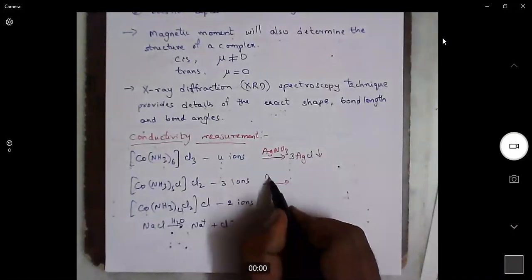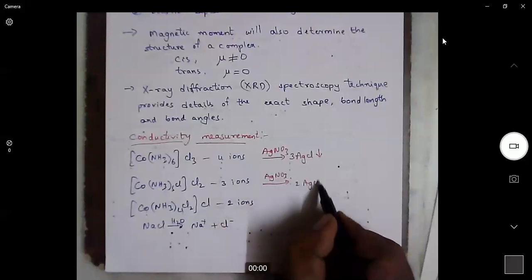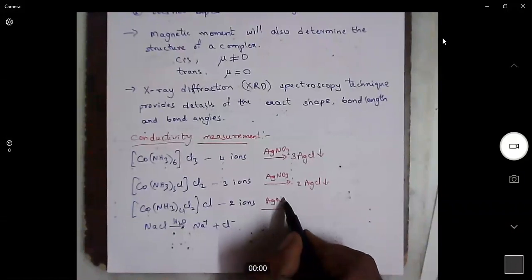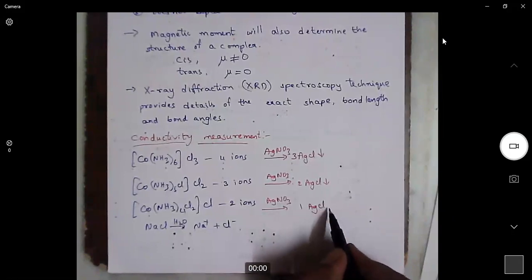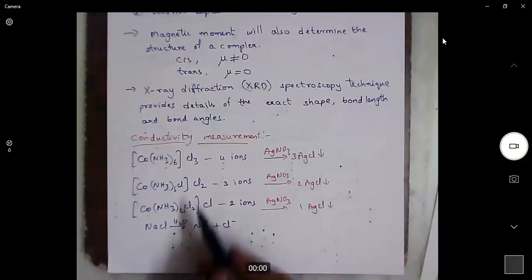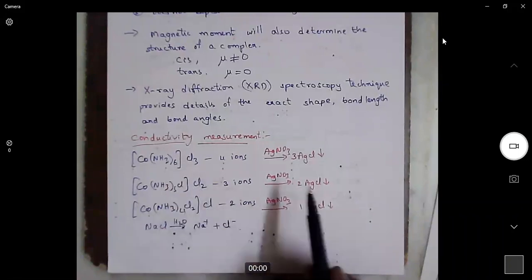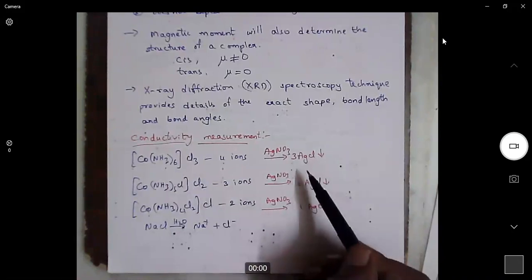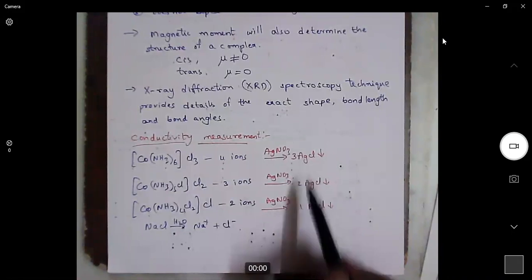In this case, we get only two silver chlorides. In this case, we will get only one silver chloride. So we will take equal concentrations of these solutions. We will add excess of silver nitrate solution. Then we will purify the precipitate and we will measure the weight.